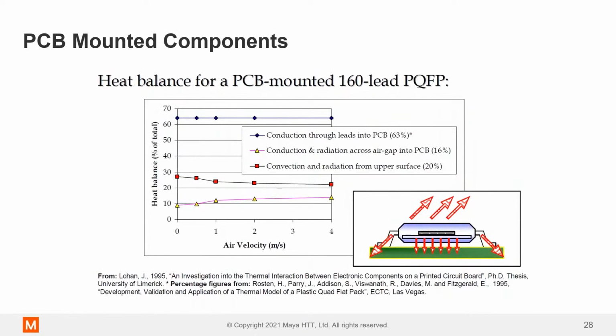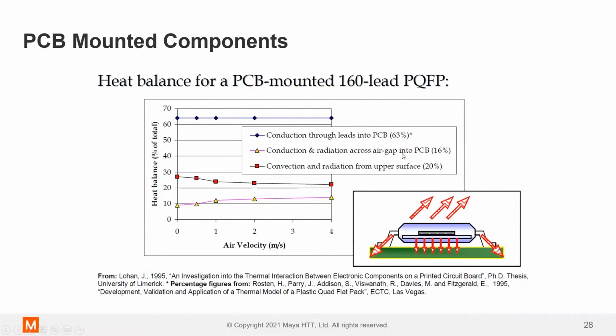So let's have a look at an example of a PCB mounted plastic quad flat pack. Okay, PQFP, this is a package type. You've probably seen these, but it's got a name. It's kind of these square devices with legs that are soldered onto the surface of the PCB. There's normally a little air gap underneath, and we can understand what the heat transfer mechanisms are here. So you have conduction through the legs. Okay, the legs are what's touching the board. You also have convection and radiation across this small gap. Okay, and then you have convection away from the top surface of the board.